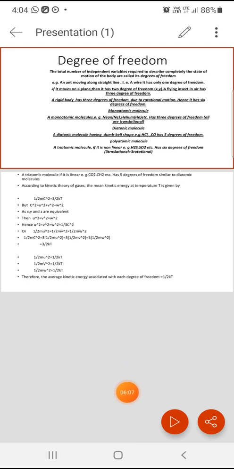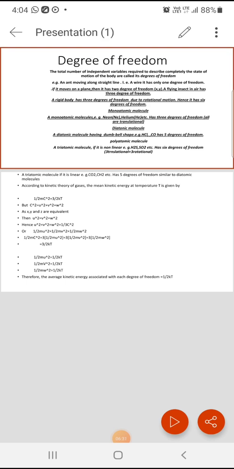The 3 translational degrees of freedom are the same in non-linear and linear molecules, but there are 3 rotational degrees of freedom in non-linear molecules, because non-linear molecules can rotate about the x-axis, y-axis and z-axis.